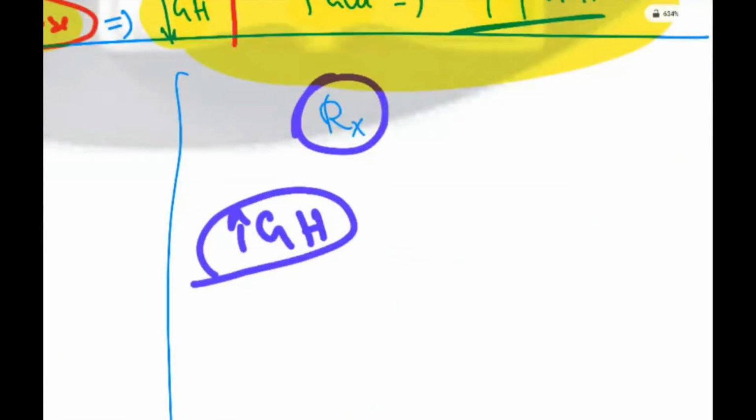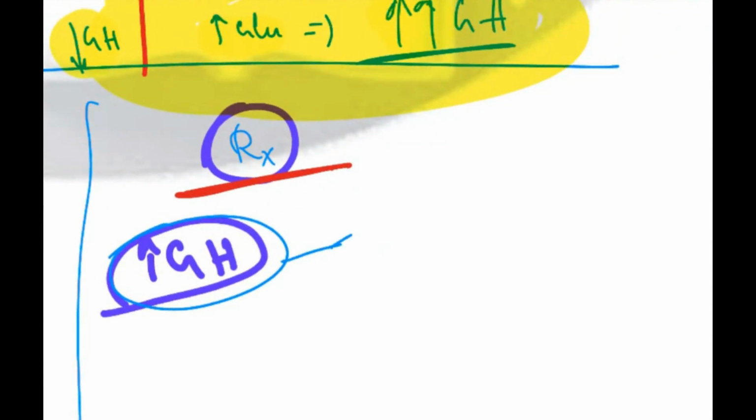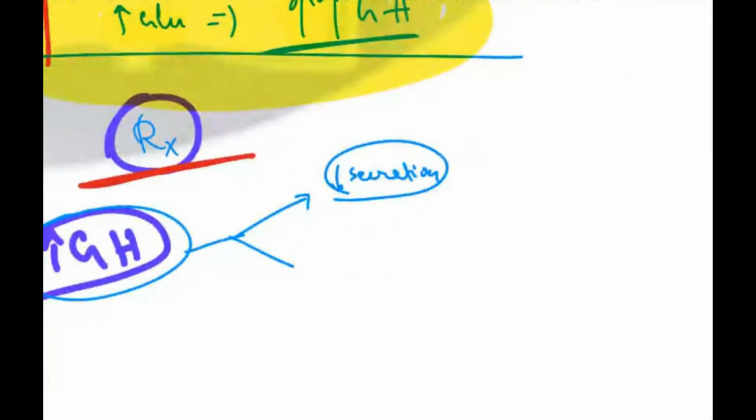How are you going to treat this patient? You cannot block growth hormone. There is no anti-growth hormone you can give. You can give something to decrease its secretion from the pituitary. So give somatostatin. Somatostatin can be artificial or natural.